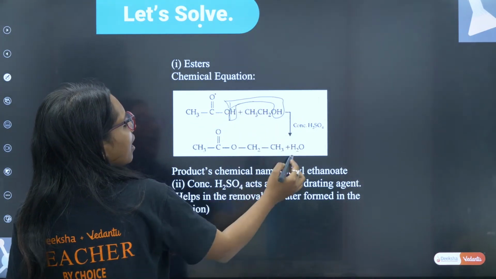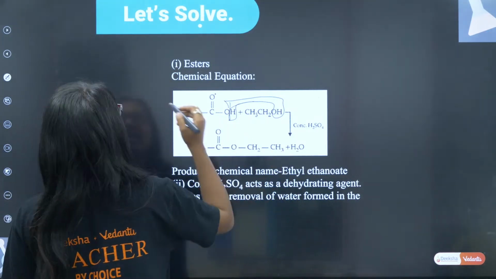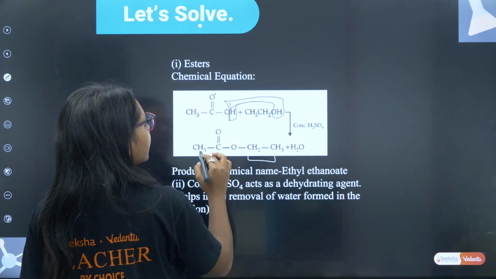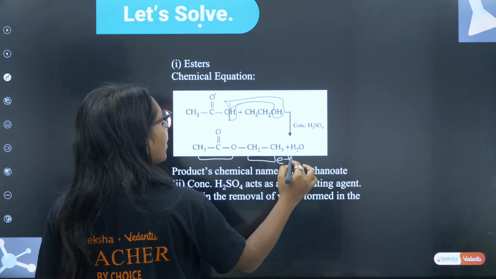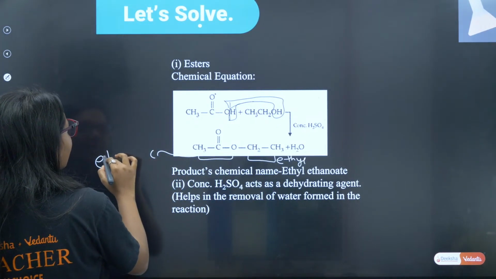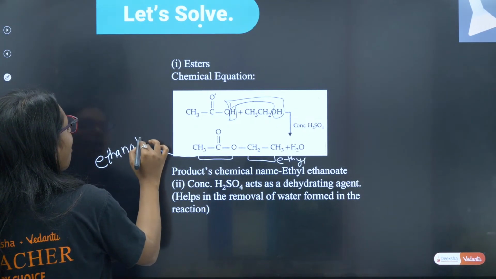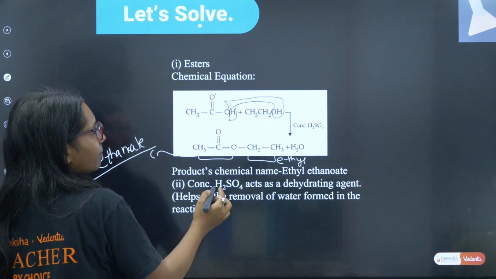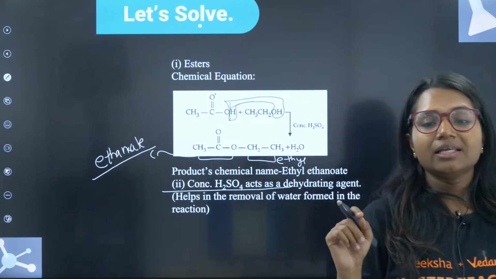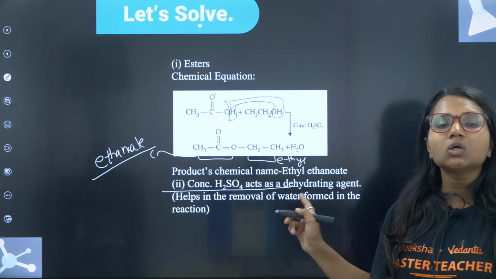Okay? And ethyl ethanoate. This portion is ethyl. This portion is ethanoate. CH2, CH3 ethyl. This portion is ethanoate. Oate we use for ester. Conc H2SO4 acts as a dehydrating agent. This question was also asked.